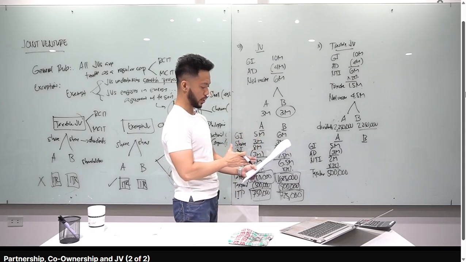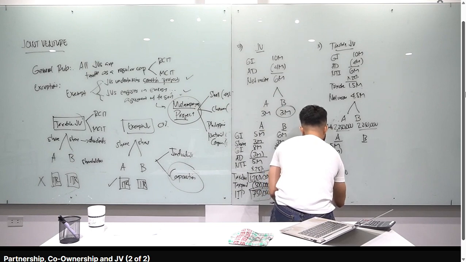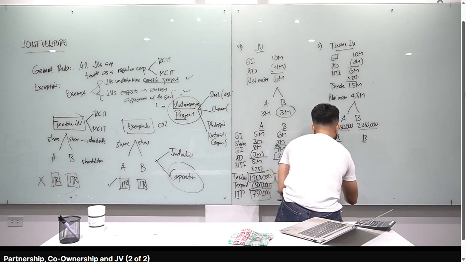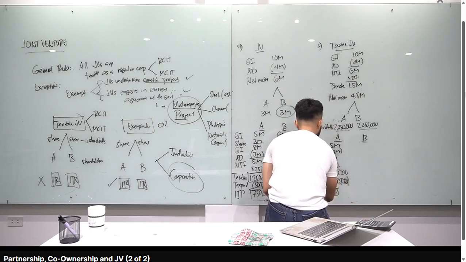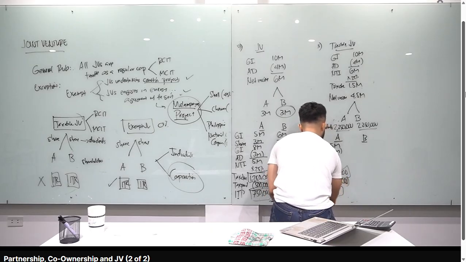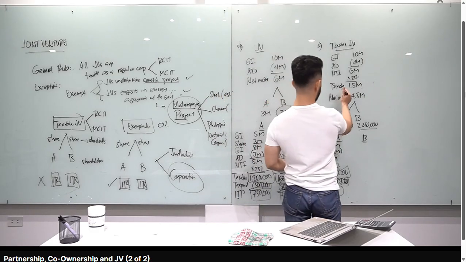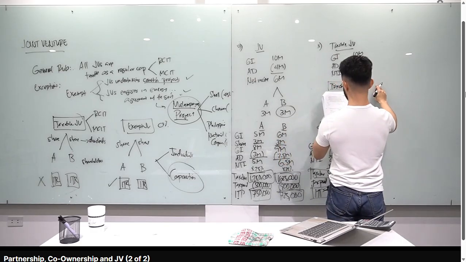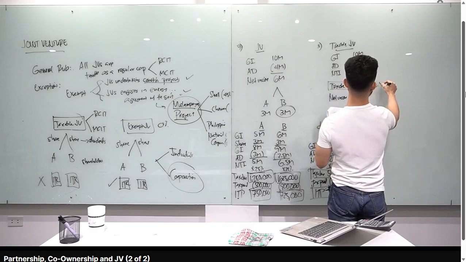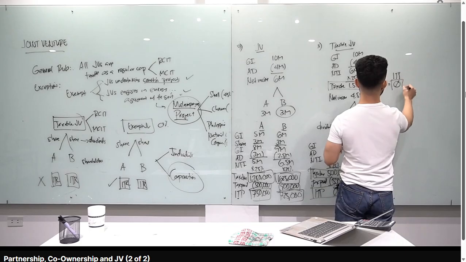So si A, nagbayad siya dun sa table. Quarterly income tax paid is 500,000. So tax paid, 500,000. So ibig sabihin class, wala nang income tax payable si A. Okay? So meron siyang 0 income tax payable. So final answer, tax due 500,000, income tax payable is 0. Class, balik pala tayo dito kay taxable JV. Okay? Yung tax due natin is 1.5 million. Okay? And then, nakalagay dyan, JV has remitted a total of 1.5 million quarterly payments. So, 1.5 million, ibig sabihin class, 0 yung income tax payable of the JV. Okay?